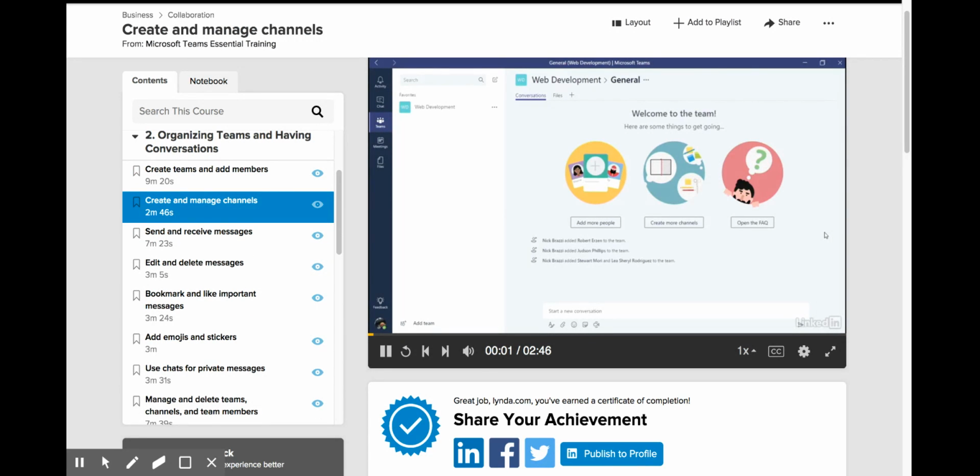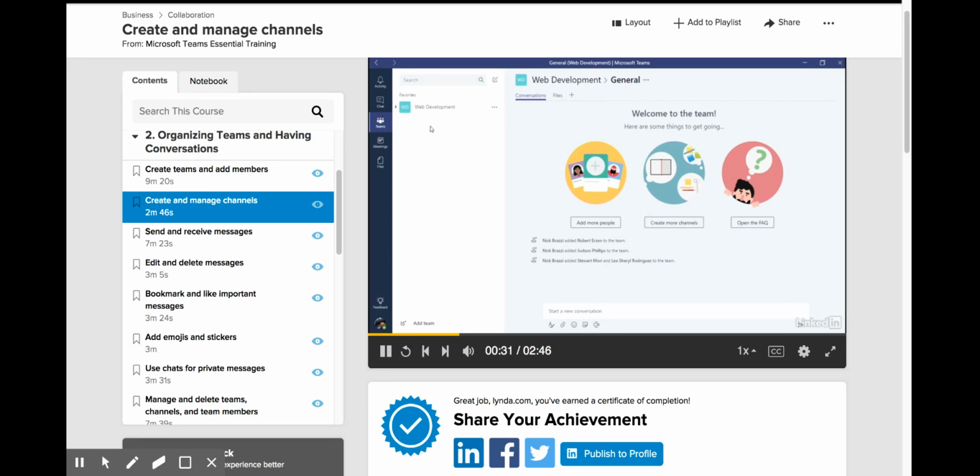Even after you've created a team, you still need one more level of organization before you can start a conversation. That's because conversations are organized in something called a channel. Think of it this way. You will be talking about many different topics with your teammates within a specific team. It would be confusing if somebody replied to a question about scheduling when you're in the middle of a meeting about a website redesign. So within each team, you can organize different topics into channels.